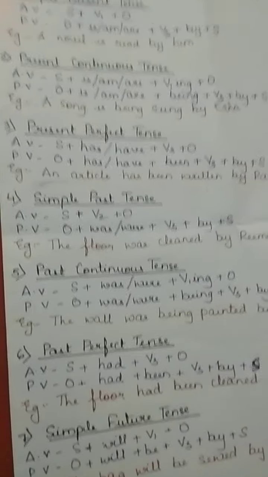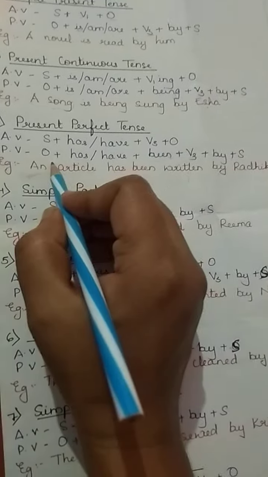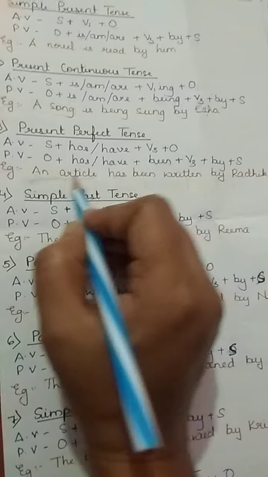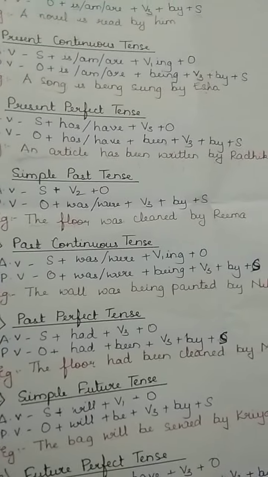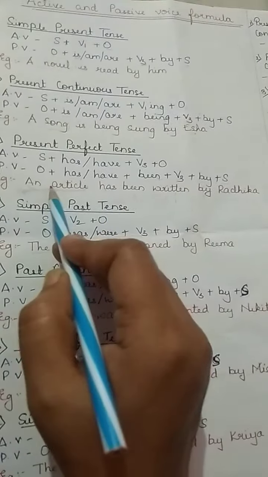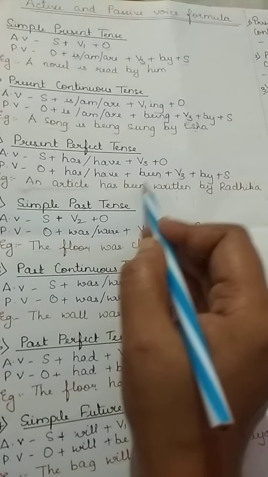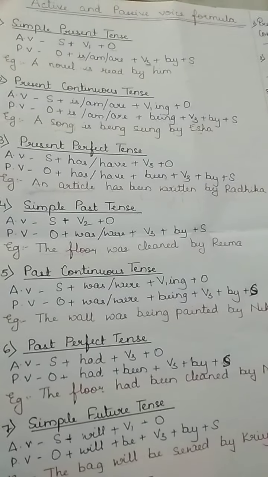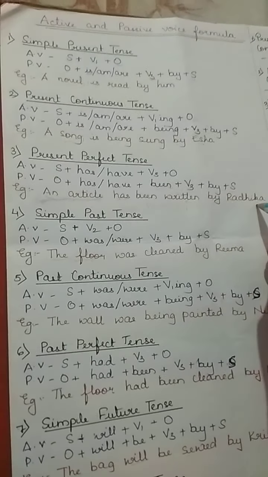Then plus V3 plus by plus subject. Here the example is an article, which is the object. As it is singular, we are using has been. If I am using I here, I will use have, or for any plural thing I will use have. Now it is singular, that's why has been, B-E-E-N. The V3 form of write is written, by, and the subject is Radhika.